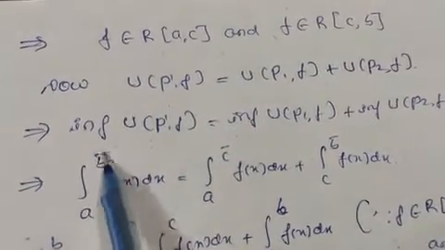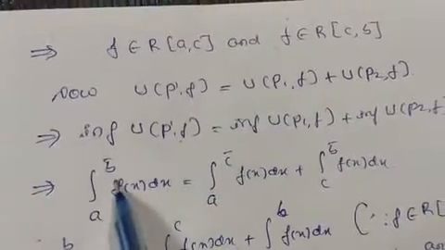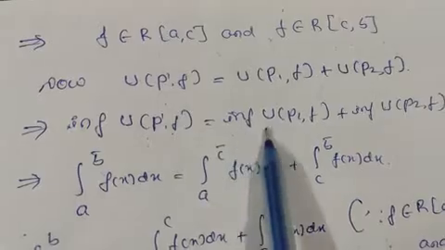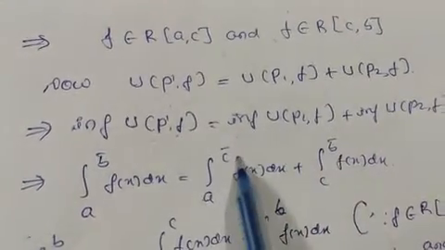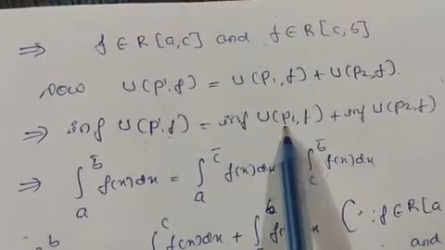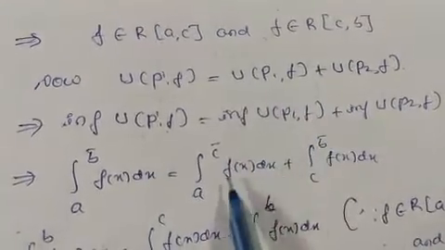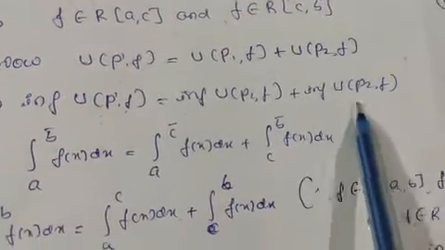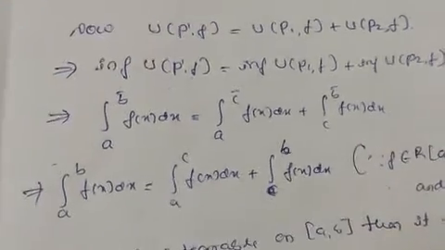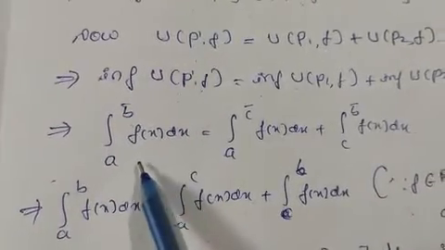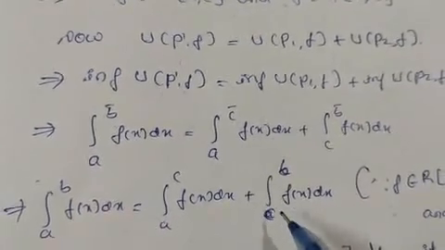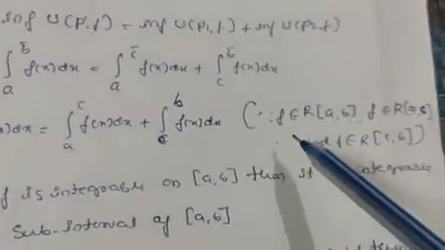So we know here the infimum of U(P, f), the upper Riemann integral from a to b of f(x) dx, is equal to the infimum of U(P1, f), which is the upper Riemann integral from a to c, because P1 is the partition which belongs to [a, c], so it is f(x) dx. And the infimum of U(P2, f) is again the upper Riemann integral from c to b of f(x) dx. So this implies the integral from a to b of f(x) dx is equal to the integral from a to c of f(x) dx plus the integral from c to b of f(x) dx, because